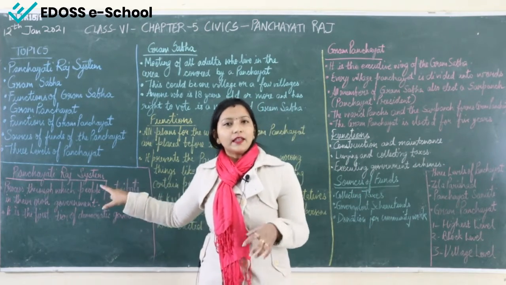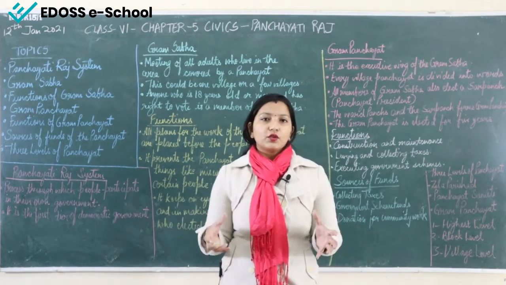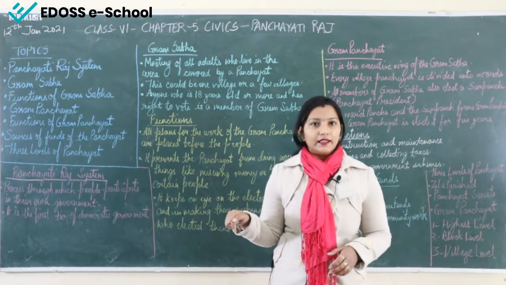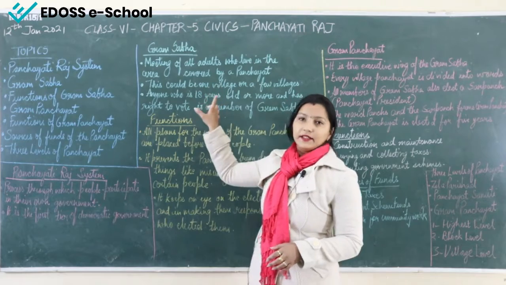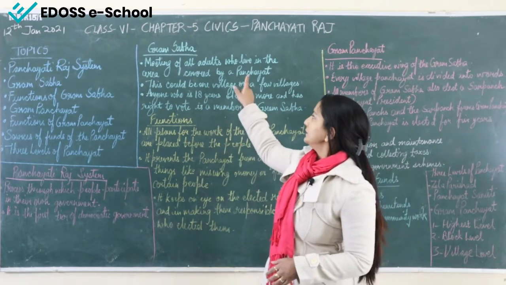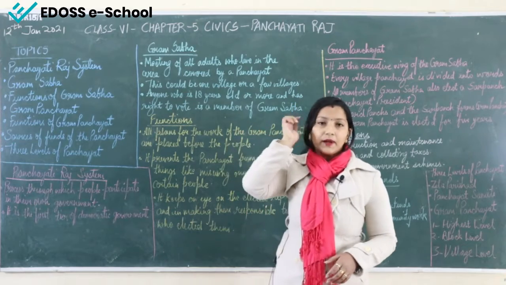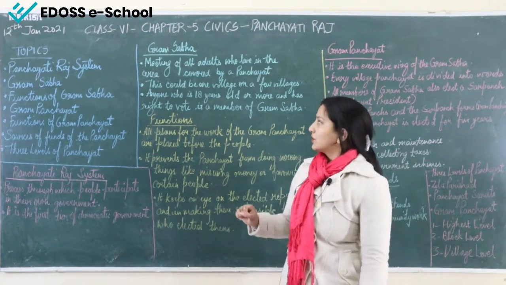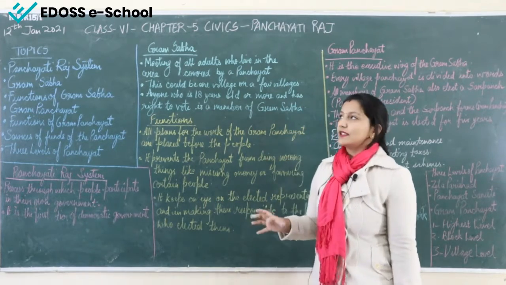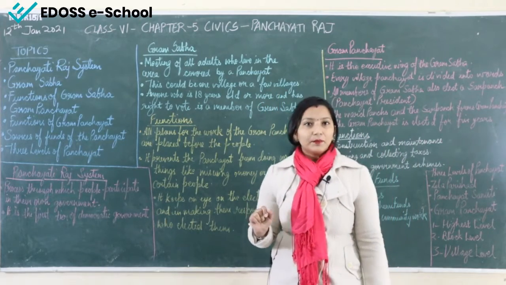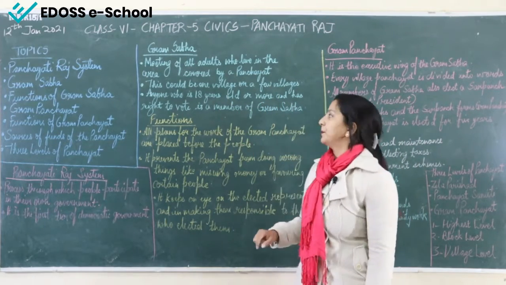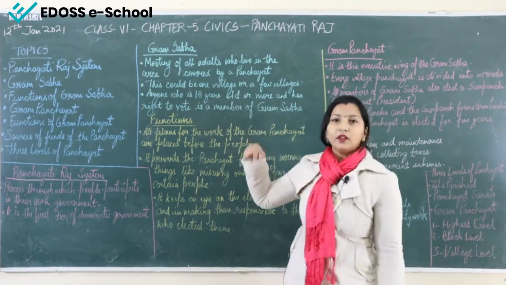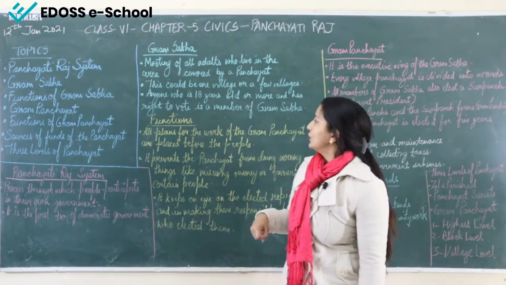So in every village, or 2-3 villages all together, they have a panchayat. All the adults living in that particular area can participate in the meeting, which is the Gram Sabha. This could be one village or a few villages.